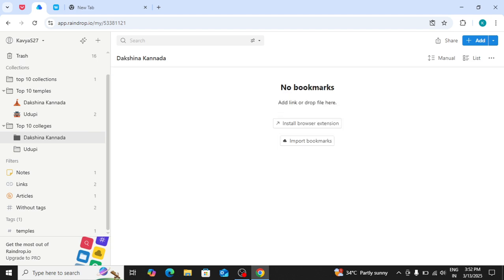So Raindrop is great if you want a powerful bookmark manager with excellent organization features. But if you need a tool for actually reading your saved content, that's where Pocket comes in. Let's check it out.